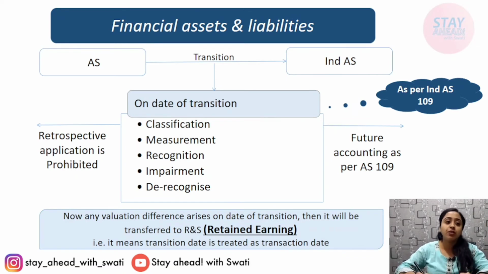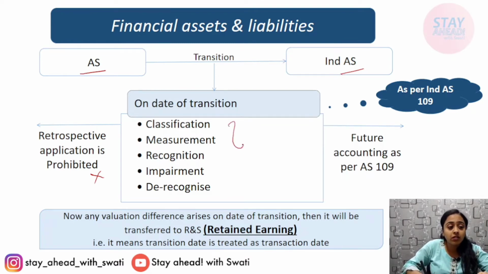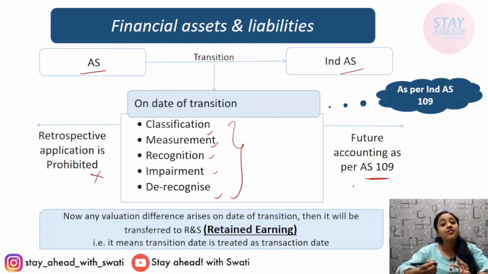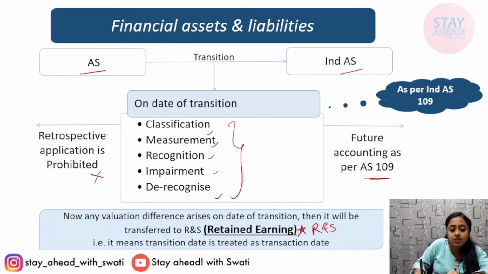Now, if we talk about financial asset and liability, there was previous GAAP going on. Now you have to apply new GAAP. Retrospective application is prohibited in case of financial asset and liability. So all the classification, measurement, recognition, impairment, derecognition will be done as per Ind AS 109, and any difference that arises will be transferred to retained earnings, or you can say reserves and surplus.